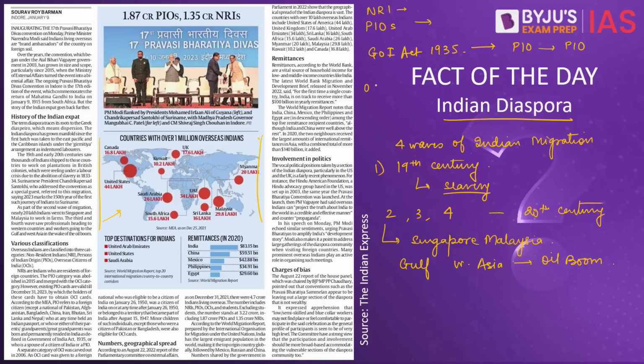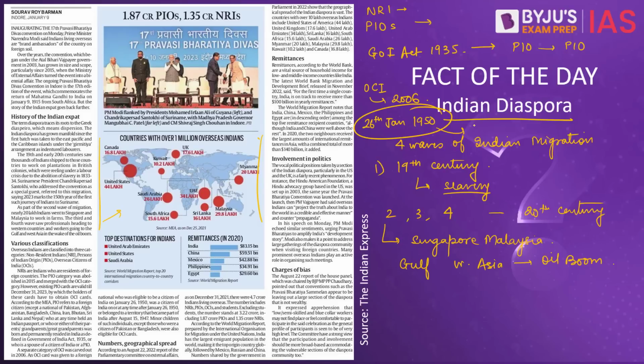Then we have the third category, overseas citizens of India. And this category started in the year 2006. Now, OCI card is given to any foreign national who was eligible to become the citizen of India on 26 January 1950. It is also given to a foreign national who was a citizen of India on or at any time after 26 January 1950, or belonged to a territory that became a part of India after 15th August 1947.